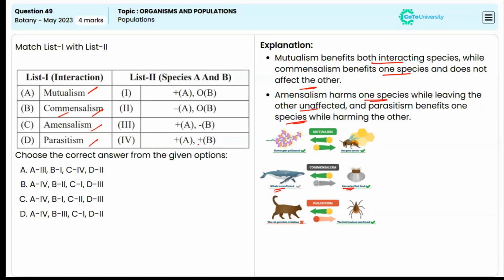So mutualism will be connected here, plus and plus, and commensalism, one species benefited and one is not affected. So that means it will be like B here. Now amensalism, harm one species and leaving the other unaffected. Now finally parasitism, one is benefited while the other is harmed, that is D. So here the correct answer is 4, 1, 2 and 3, that is option C is the correct answer.